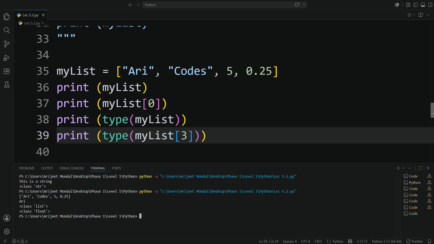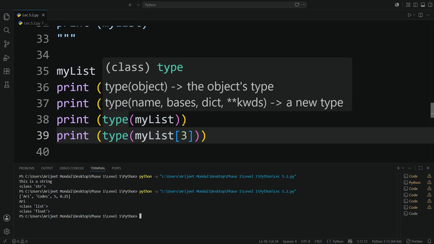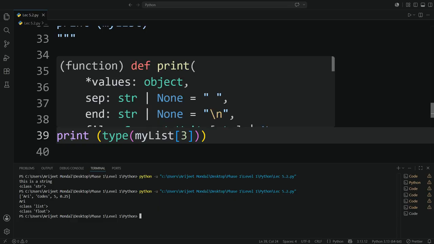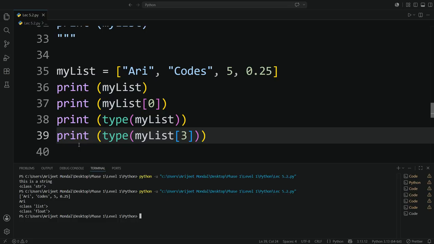Then I initialized print the type of variable mylist is class list. And then I initialized print the type of element exists within my variable mylist at the third index number. I got class float. I hope it is clear to you.